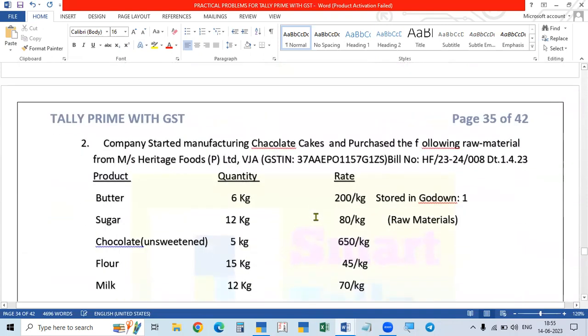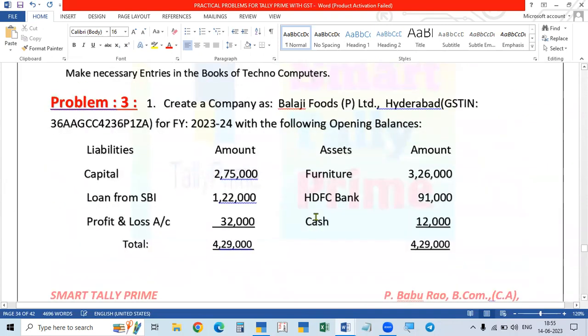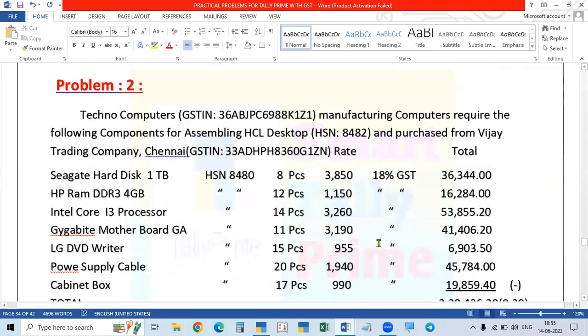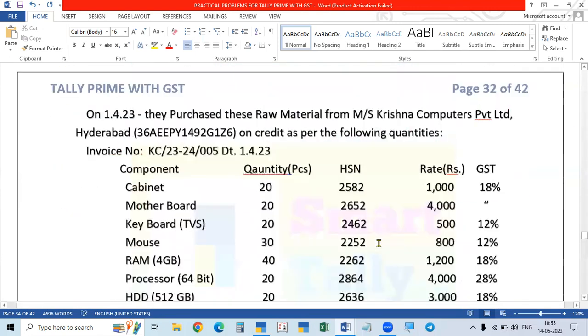It is a little different because there are some more options also in the bill of material and manufacturing journal. There are some more options. So problem number 3 you will do in the second part. So in the first part we will take, you see here, problem number 1.